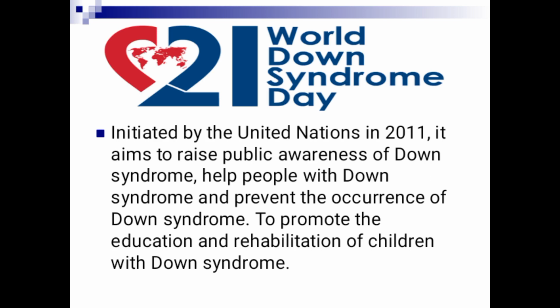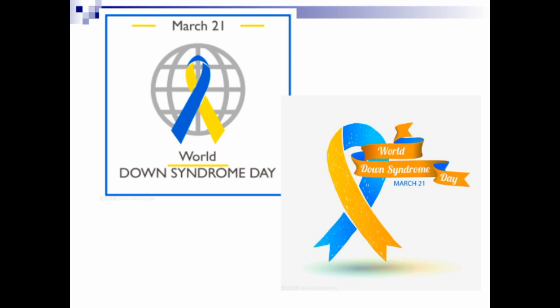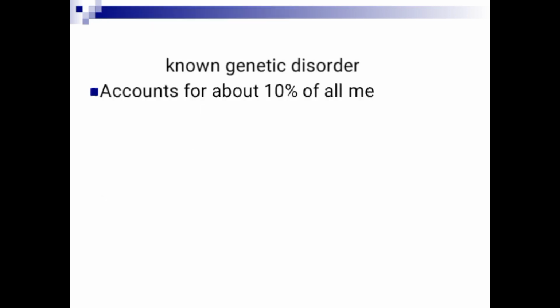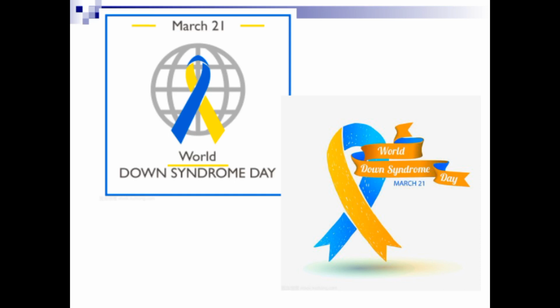This is World Down Syndrome Day, which was initiated by the United Nations in 2011, and this day is March 21st. On March 21st of each and every year, there is public awareness creation and some measures taken in order to prevent Down syndrome. This is it, March 21st. This is very important, especially for public health and community medicine MCQs, so it is very important to know the day.